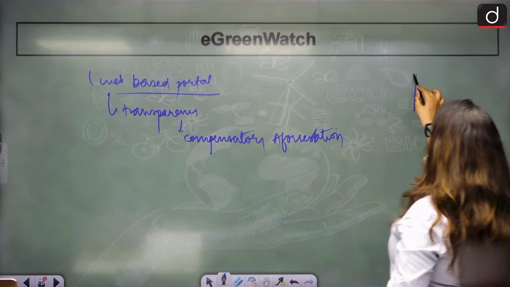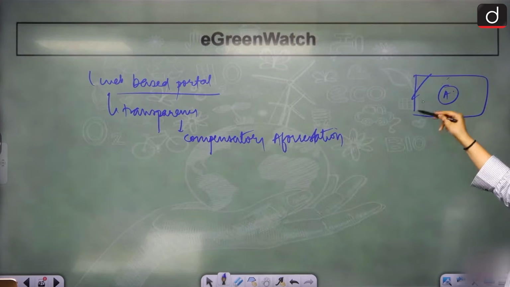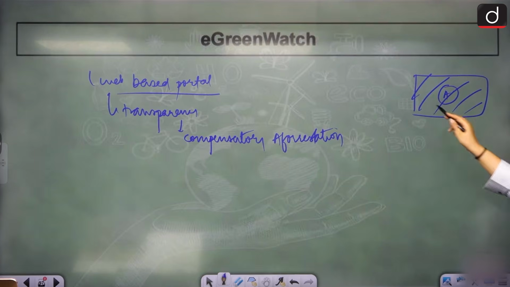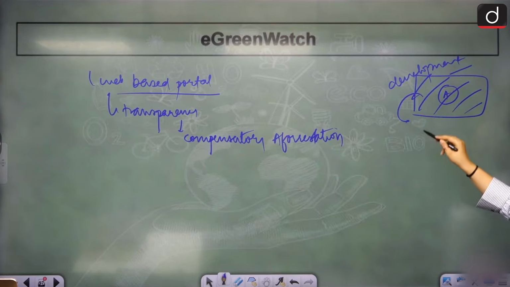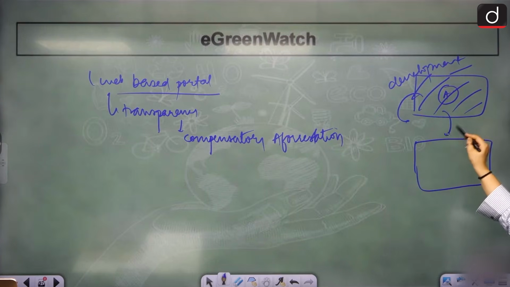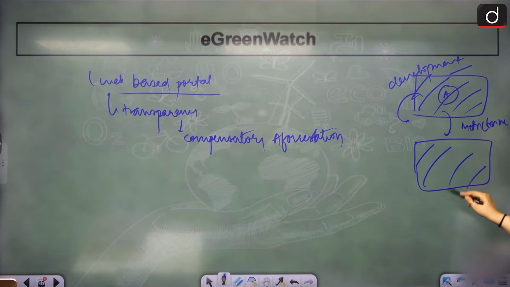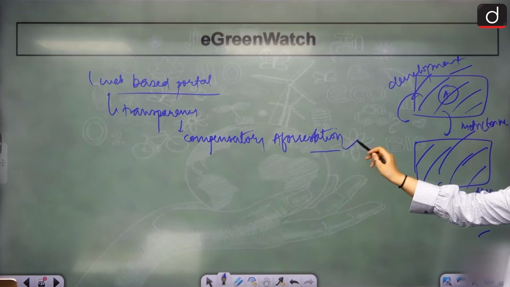Let's say we have to clear this land. There is this land. It has forest plantations. We need to clear this for development or for whatever reason. If we get a clearance, we promise that the same amount of forest, measured in metric tons, will be planted on another land. We will bear the environmental cost. This is our environmental cost of development. We will plant the same amount of forest somewhere else in some other land that is given to us, let's say on a highway or somewhere, and that way we will be doing compensatory afforestation.